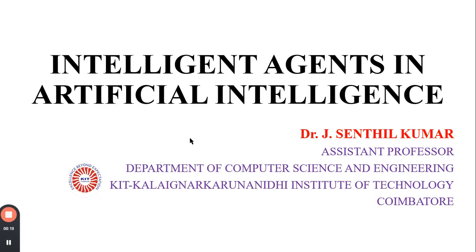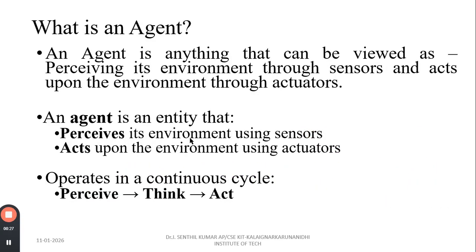Today we are going to see about an intelligent agent in artificial intelligence. So let us see the definition of agents in artificial intelligence. So what is an agent? An agent is anything that can be viewed as perceiving its environment through sensors and acting upon the environment through actuators. An agent is an entity that perceives the environment using sensors and acts upon the environment using the actuators. The operation is a continuous cycle: perceive, think, act.